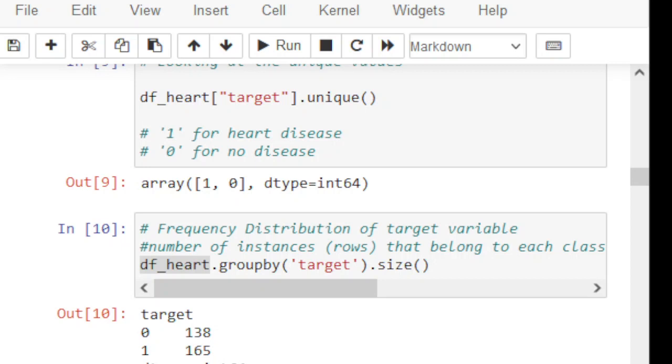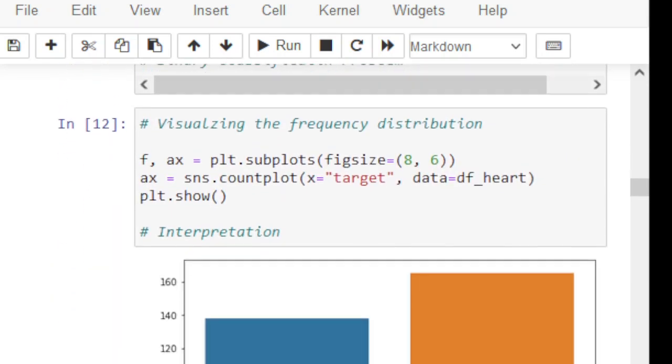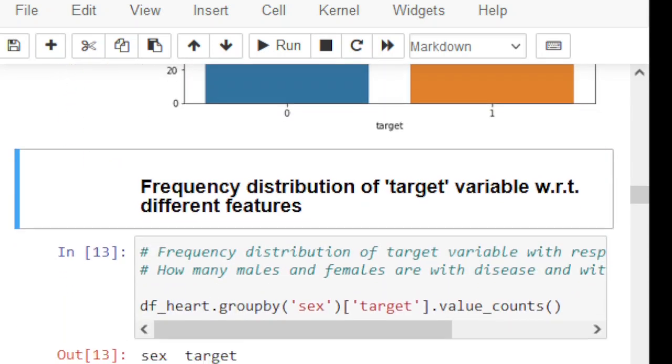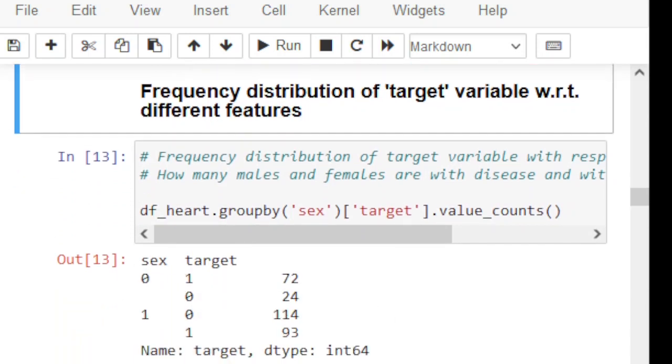And then if you look at this, the frequency distribution. Out of 96 females, 72 have heart disease and 24 don't have any heart disease. Similarly, out of 207 males, if you look at this, 114 and 93, there are 207 male patient records in all data sets, and 93 have heart disease and 114 don't have heart disease.